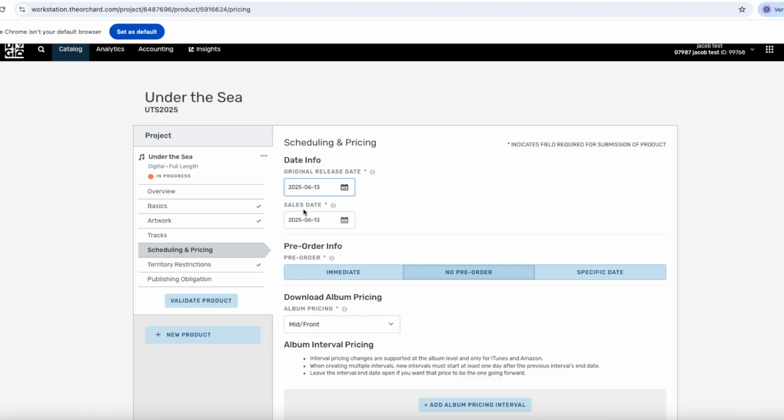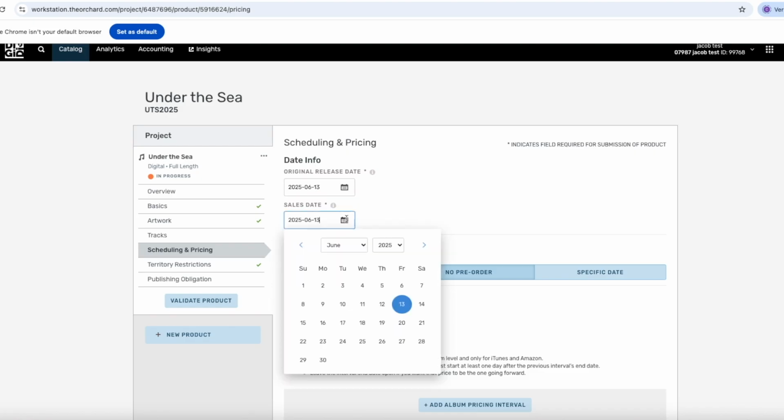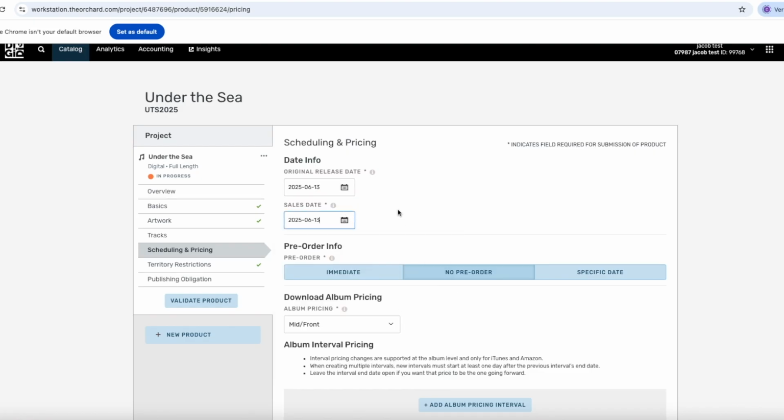Sales date. This is the date when the release will be available on streaming services. And for new releases, the original release date and the original sales date are the same. So we will simply just put it there. It takes a minimum of 4 business days for the services to approve the release and get it ready for release on streaming platforms. However, we recommend that you upload at least 2 weeks ahead of general releases and 6 weeks for releases that need pitching.